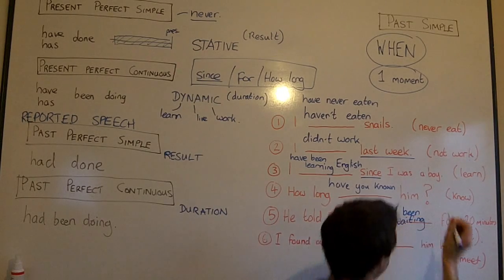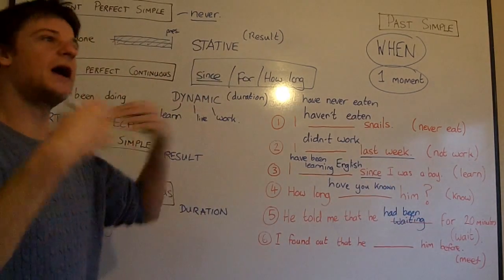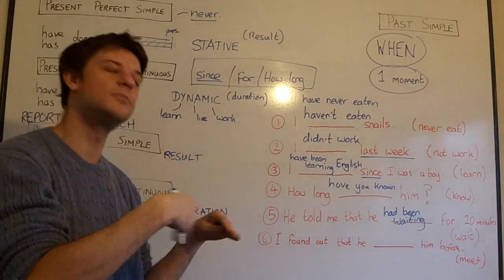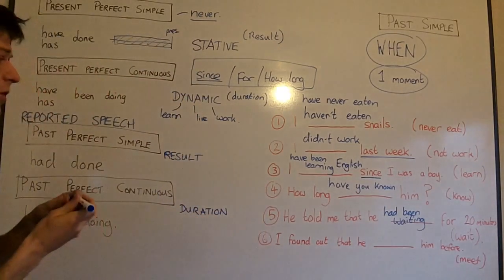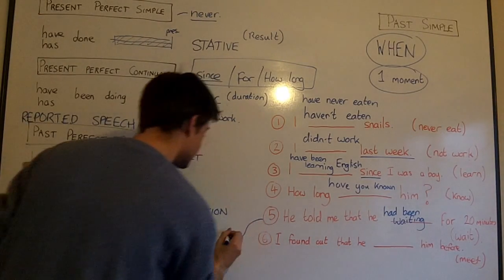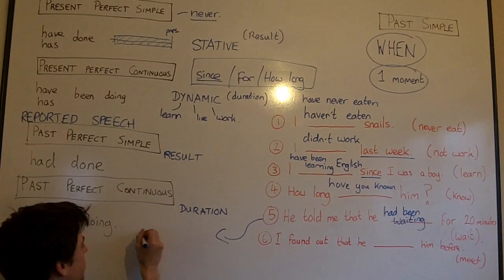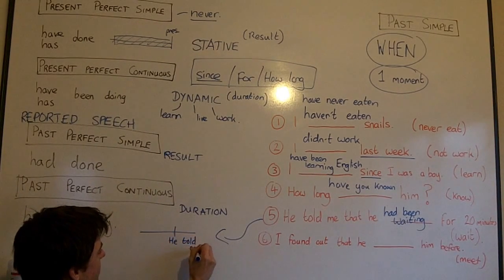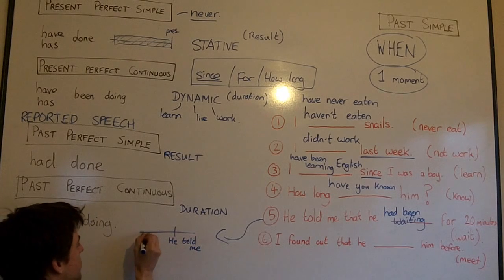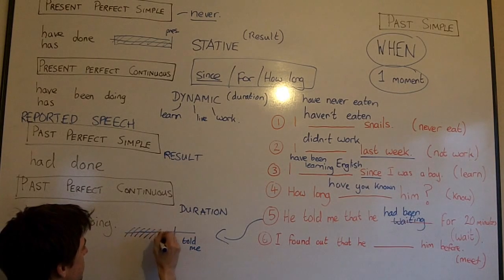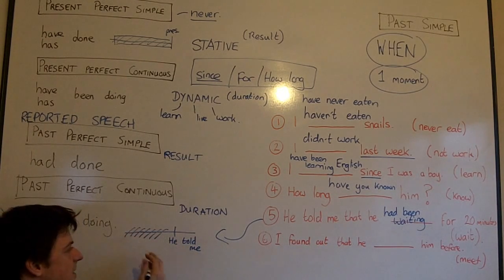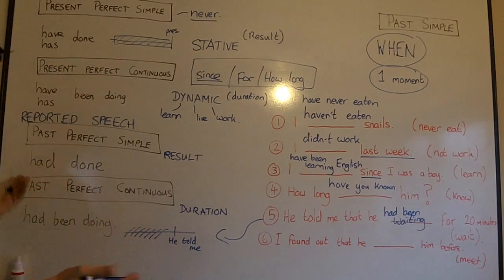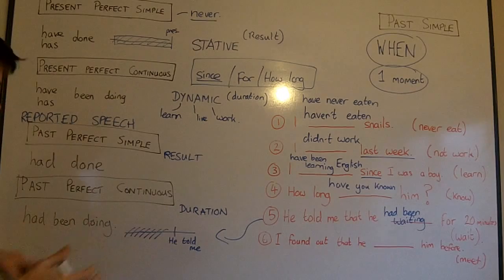Now, you can think of the reason being it's reported speech. I have been waiting 20 minutes. He told me he had been waiting. Or you can still think of it as a graph where you have a past simple moment, he told me, and he told me about something which happened before the past simple moment, which is a moment of duration. And so he told me he had been learning English for 15 years. He told me he had been living in Russia for 5 years.